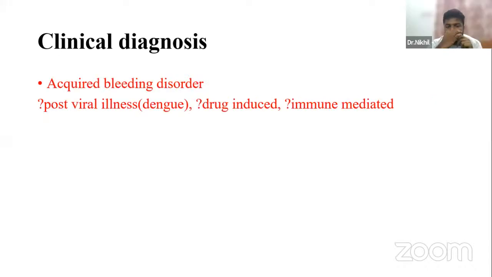Okay, sir. So at this point of time, the clinical diagnosis we got is a possible acquired bleeding disorder. Since there is a history of fever 3 weeks ago, it can be a post-viral illness. Since the patient was on native medicines, it can be drug-induced, or it can be immune-mediated.